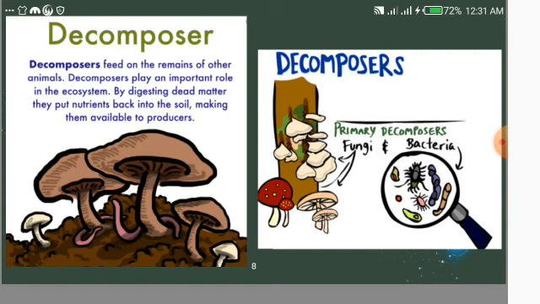So the example shows that the rabbit first will eat the plant, that is the lettuce, and when it dies, the nutrition gained from the decomposing rabbit helps the lettuce grow in the ground.